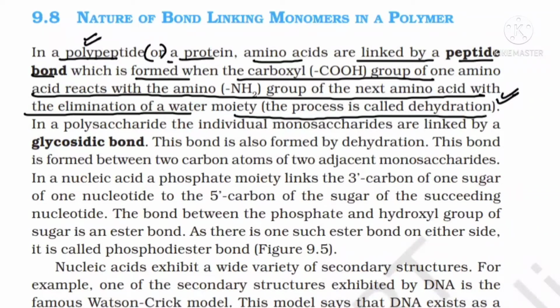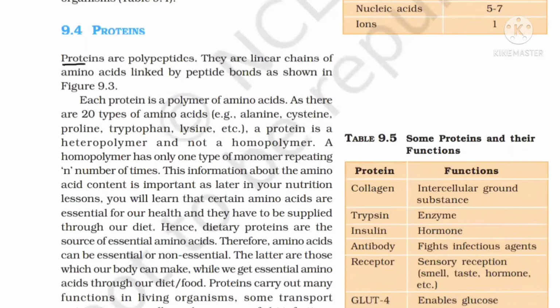So between the two amino acids, the bond which is present, that is known as the peptide bond, and it is a product of the condensation reaction between the carboxyl group of one amino acid and the amine group of another amino acid. So now see beta, what are proteins? Proteins are polypeptides, we have already seen. It means they are the linear chain of amino acids which are linked by peptide bonds. Is it clear beta? It means protein is a polymer of amino acids. Each protein is a polymer of amino acids. That is why it was present in the acid insoluble fraction.